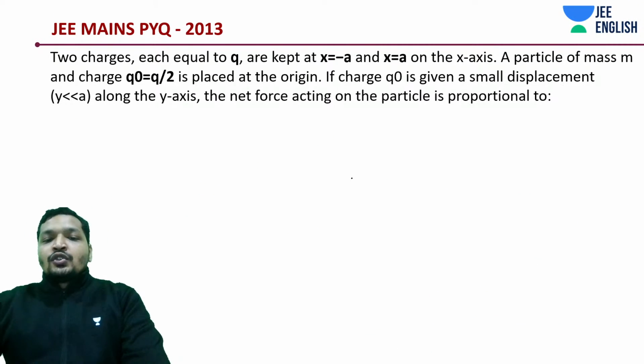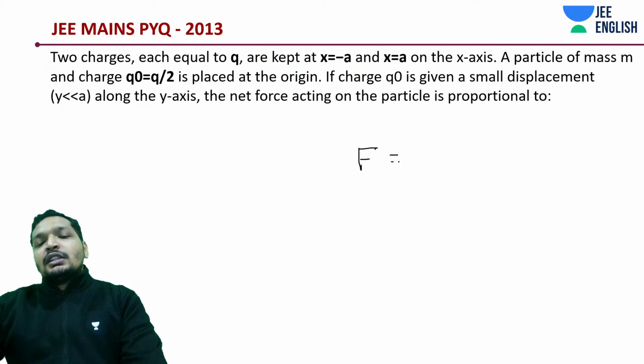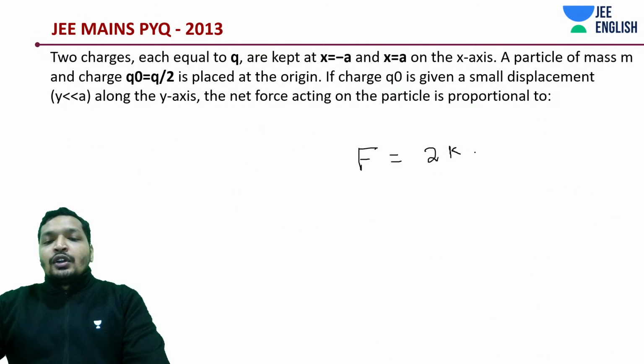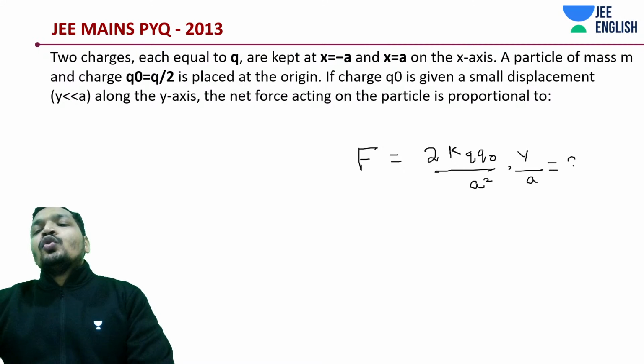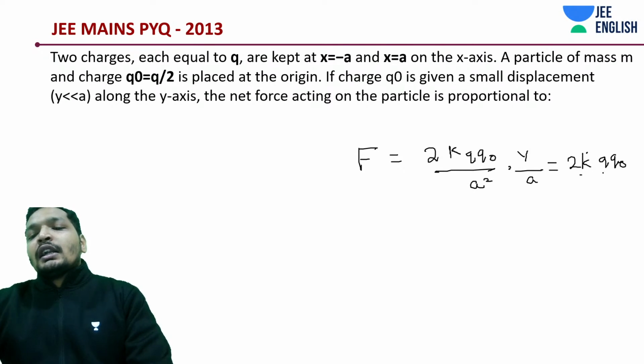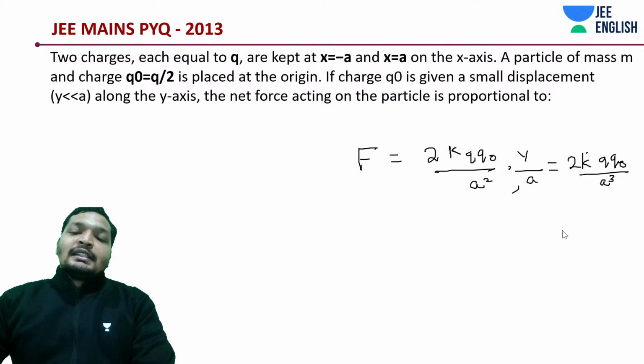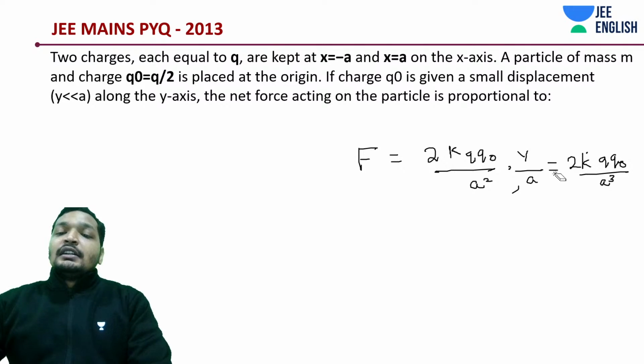So your net force on charge Q is going to be 2 K into Q naught divided by a square into y by a. So that should be 2 into K into Q naught divided by a cube into y. Let me write it down on the next line.